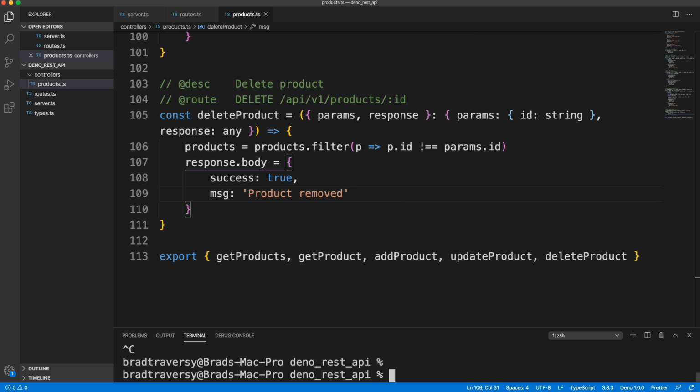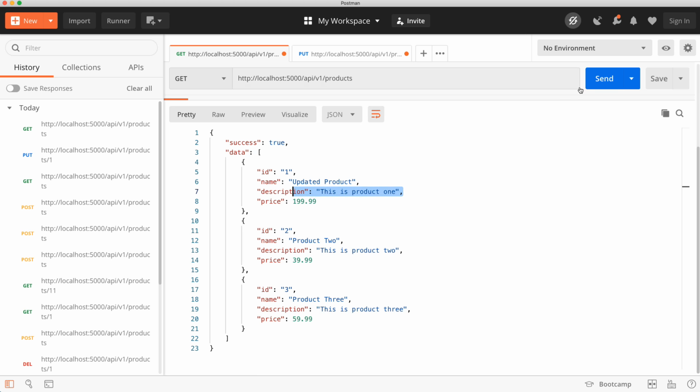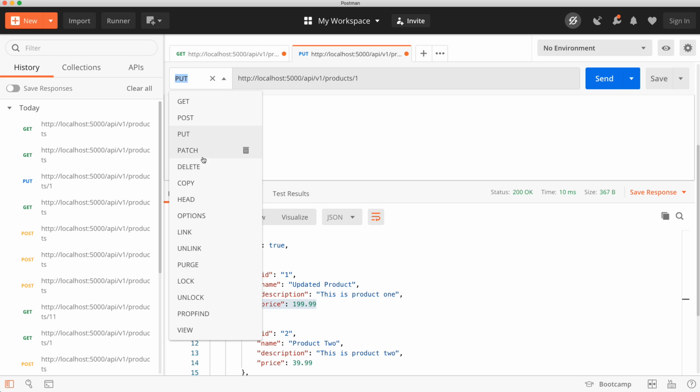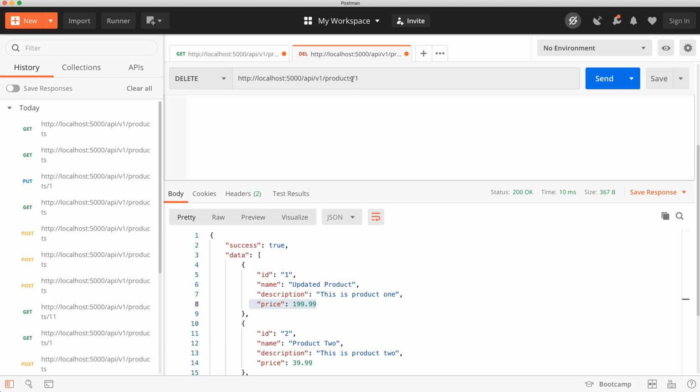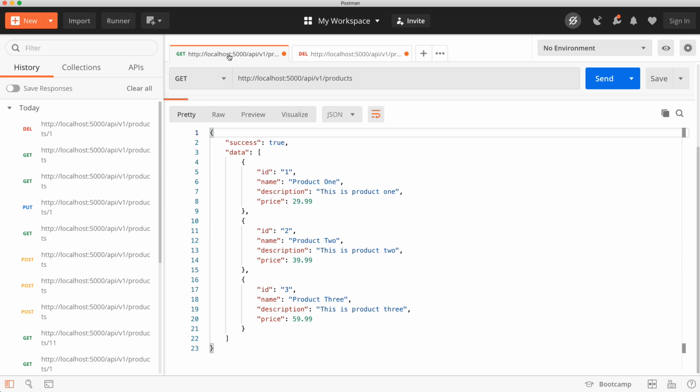And let's restart our server. Okay, we'll go back here. So right now we have 3 products, right? So now I'm going to make a delete request to products/1 and send. We just get back product removed. I mean, we could send back the whole array if we wanted to. It's up to you how you want to structure your API. But now if I go here and send, you can see that product 1 is now deleted.